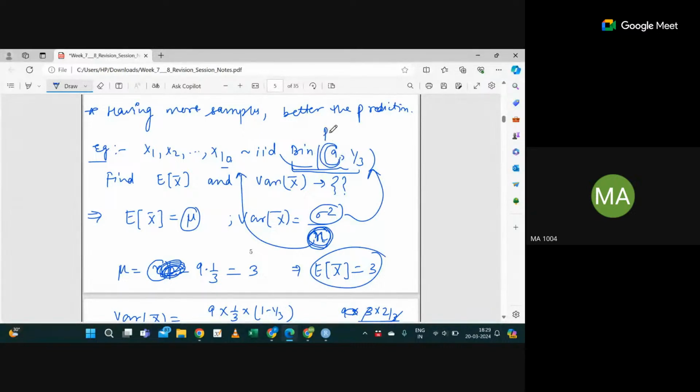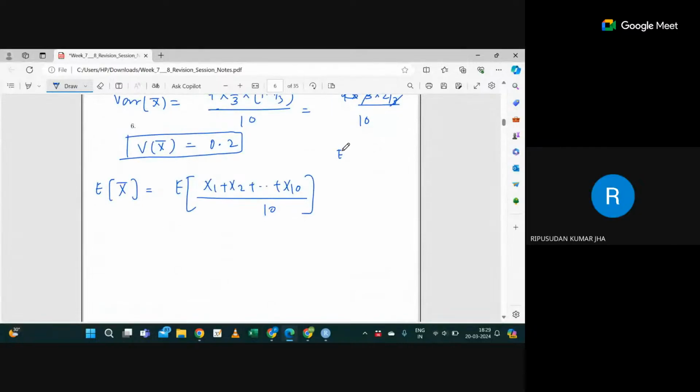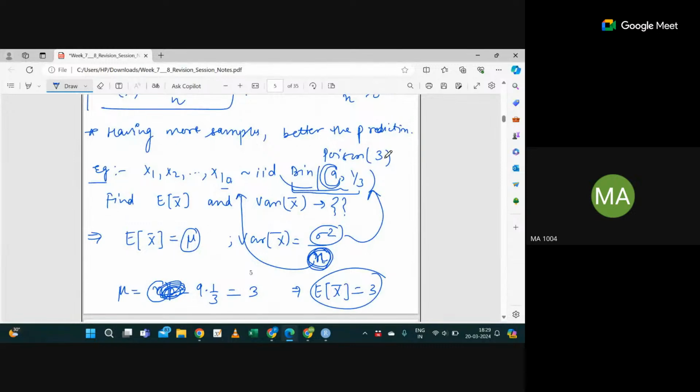For example, suppose it's a Poisson distribution with parameter lambda 3. Then tell me what will be the expectation of x bar? It is 3, since lambda is 3. And what will be the variance of x bar then? You are telling me the variance of the exponential distribution. Don't get confused between Poisson and exponential. I'm asking what will be the variance of x bar then? 3 by 10, right? Yes, sir, 3 by 10.